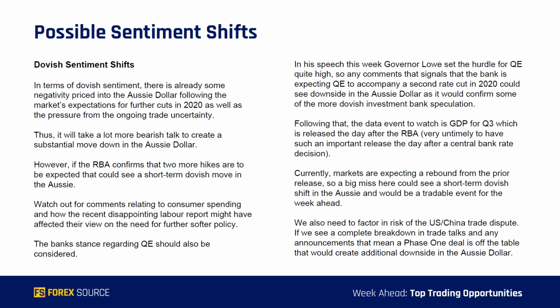So any comments that signal that the bank is expecting QE to accompany a second rate cut in 2020 could see downside in the Aussie dollar, as it would confirm some of the more dovish investment bank speculations that have arisen in this prior week. Now, following that, the data event to watch is the GDP for Q3, which is released the day after the RBA. Very untimely to have such an important release the day after a central bank rate decision, but currently the markets are expecting a rebound from the prior release, so any big miss here could see a short-term dovish sentiment shift in the Aussie and would be a tradable event for the week ahead.